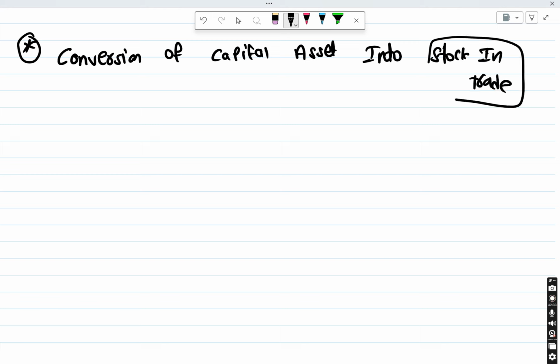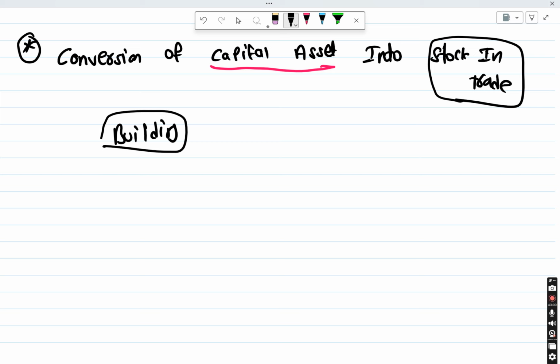See, stock in trade means what? You are doing a business, right? And you have a stock in trade, right? So that stock in trade is actually related to the business, so it will go under the different head called PGBP. Now what we are doing is, I have a capital asset. Let's take the example of a building, and obviously building is a capital asset.